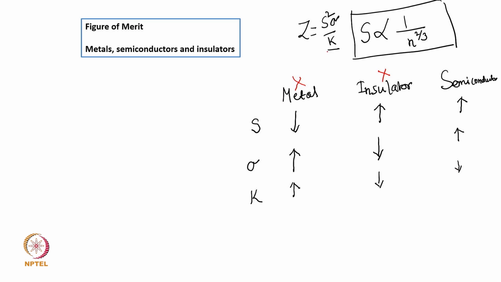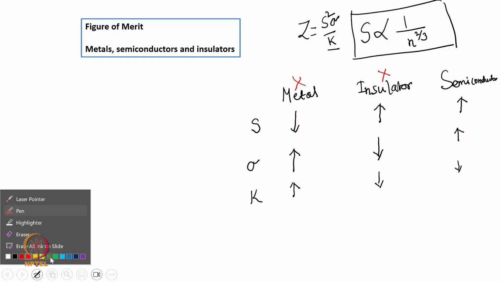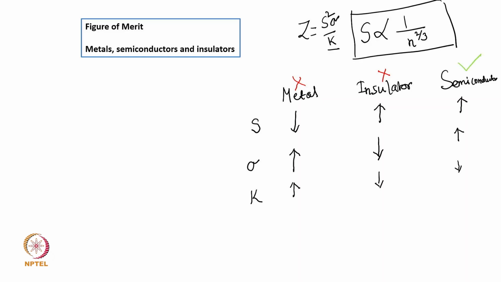As per this equation, thermal conductivity should be low enough. It is low for insulator and high in metal. So metal and insulator already are disqualified because of this, but semiconductor, we give it a green mark.